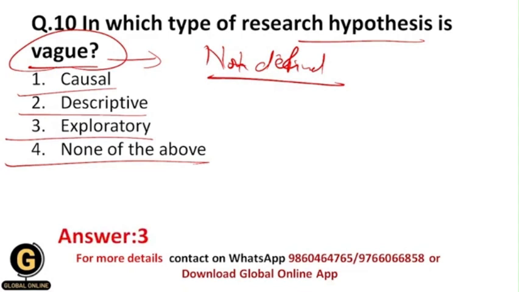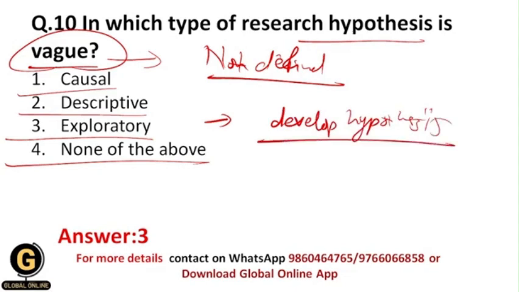is the type of research design in which the hypothesis is not clear or not defined, because in the exploratory research design our final step is to develop the hypothesis. Because priorly we are not able to understand what the research is about, that's why here we collect the preliminary data, and finally we develop the hypothesis. So the hypothesis is vague over here, that is, it is not defined.